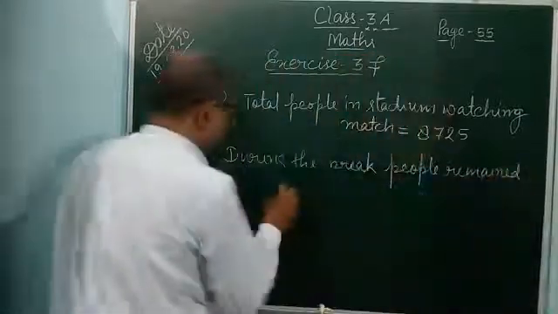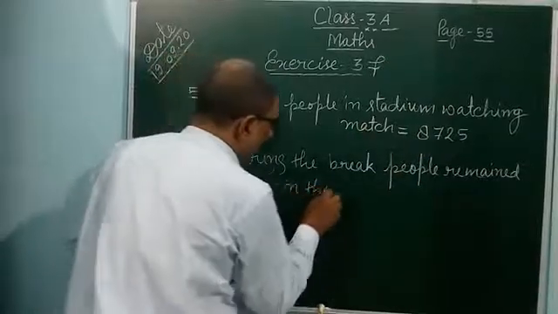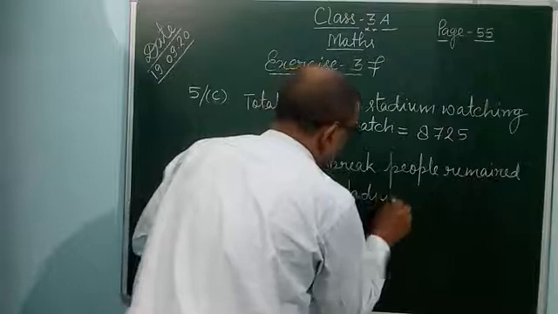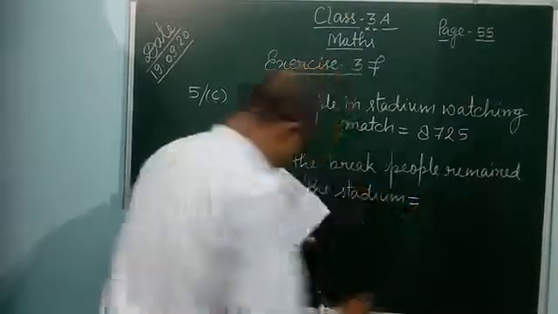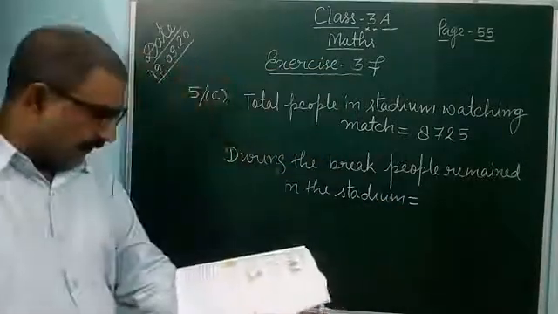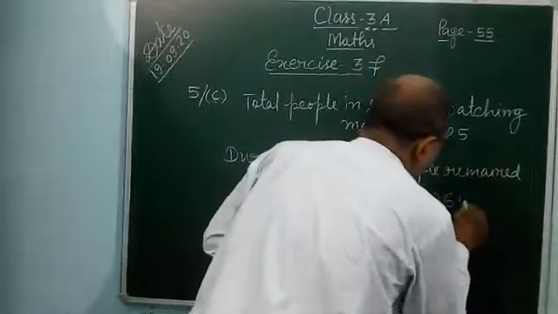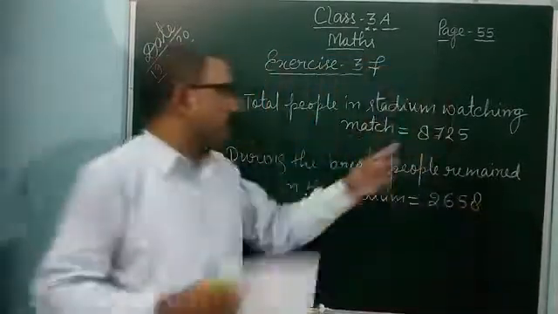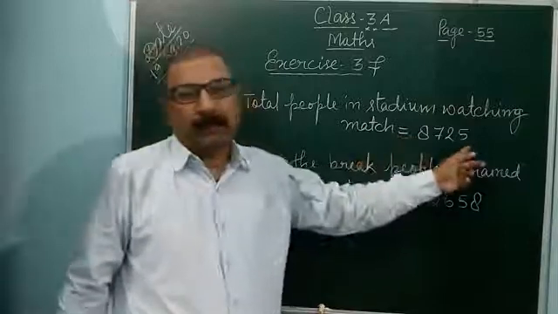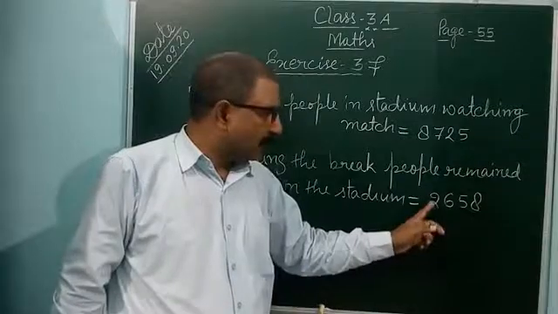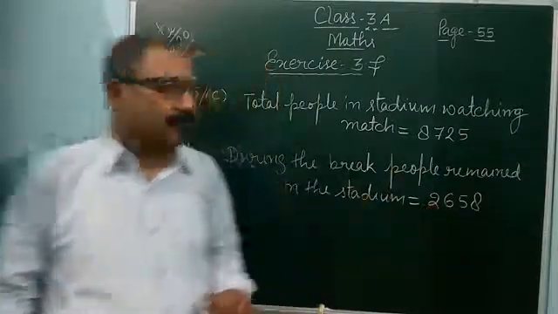People remaining in the stadium is equal to 2,658. 2,658 means that out of 8,725 people, only 2,658 people remain there during the break.